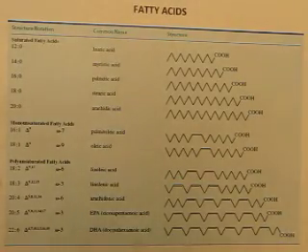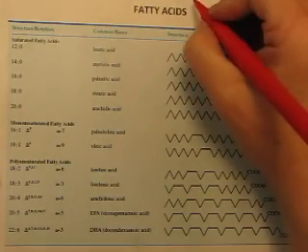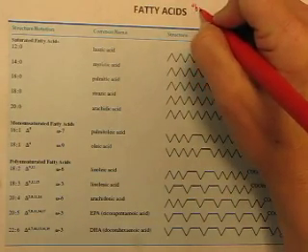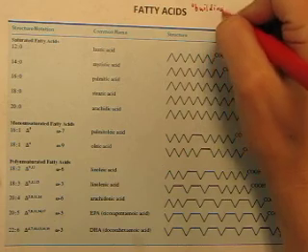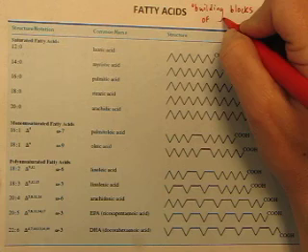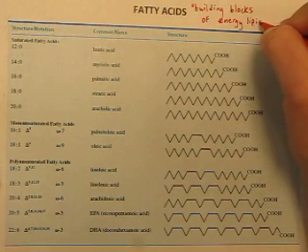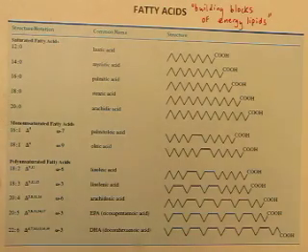Okay, here we go. We're going to start learning about fatty acids. Fatty acids, as we have said, are what we can call the building blocks. These are the building blocks of energy lipids. They're also the building blocks of membrane lipids, but we're not paying attention that much to membrane lipids. We want to look at the lipids that our body can get energy from.